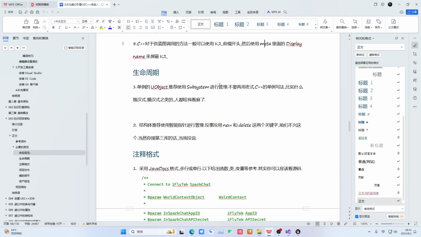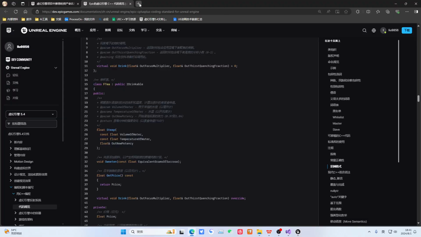Let me briefly explain the life cycle. For the details, you can check out Master Dejiao's subsystem tutorial. I just briefly mention it here. If you come from a traditional C++ background, there is a situation where we need a singleton. For example, we have a scoring system in the game, a global scoring system, or some unique object. So we need a singleton. Then in Unreal Engine, don't use the traditional C++ way of writing a singleton.